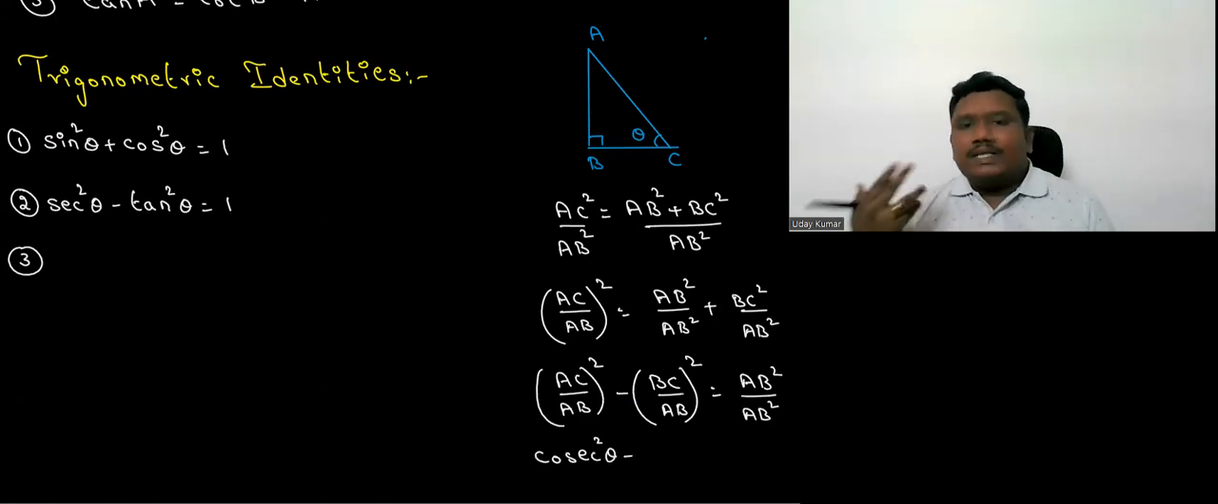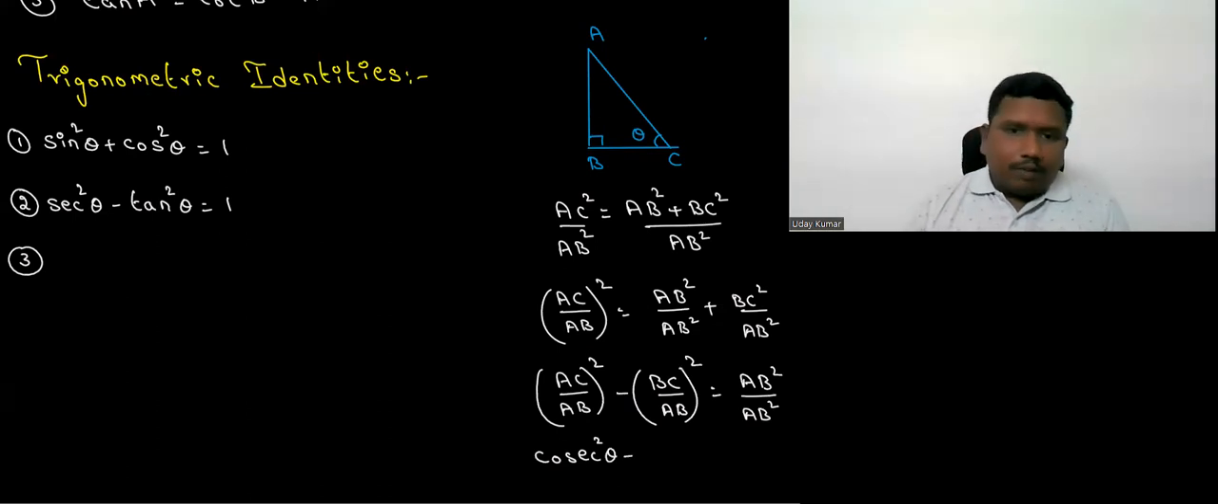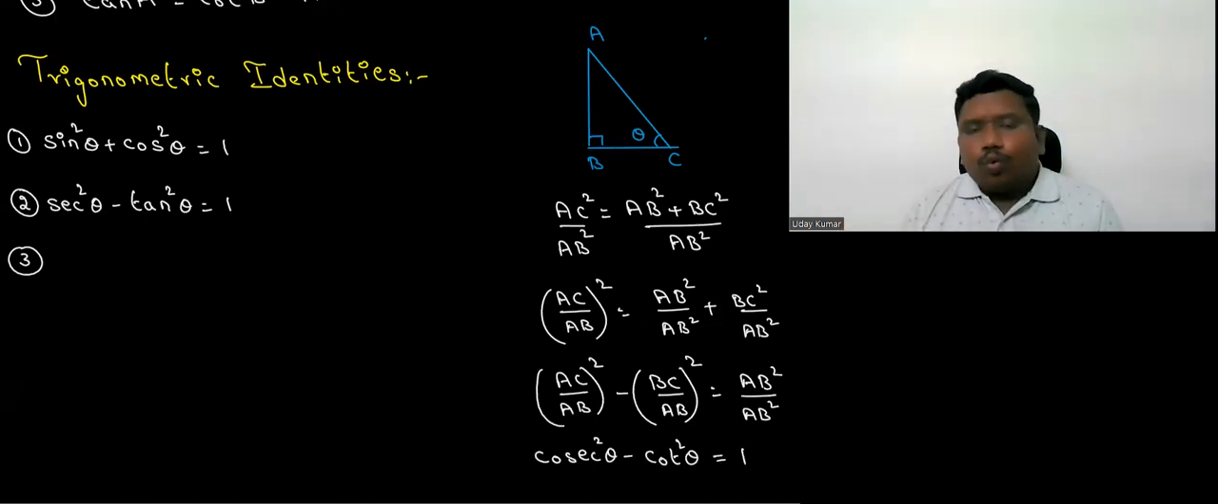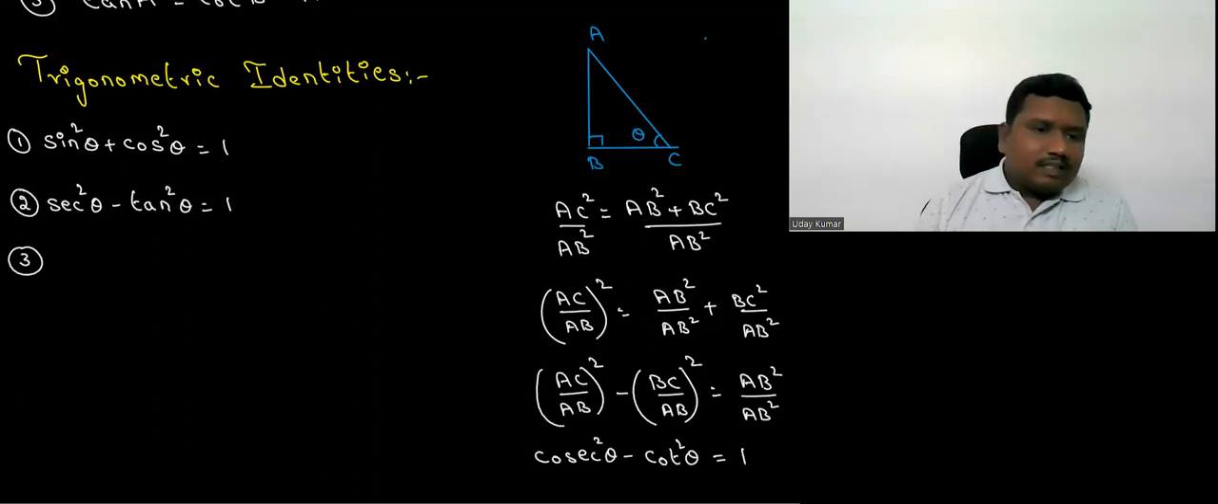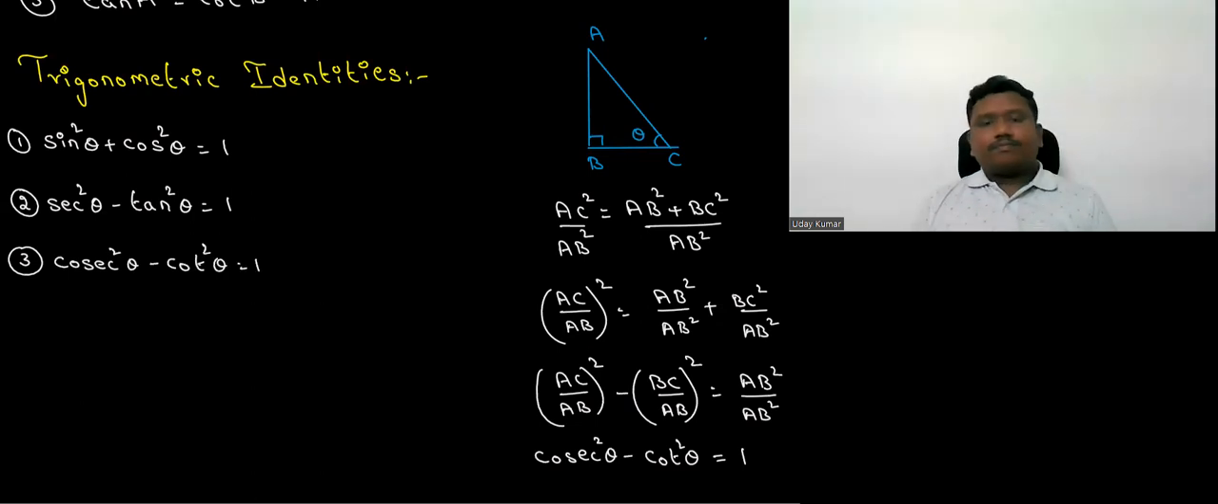BC by AB whole square. BC means adjacent side to theta. AB is this one, opposite side, which means cot square theta. We knew well, adjacent by opposite is cot. And RHS is 1, because AB square gets cancelled. This is the third trigonometric identity: cosecant square theta minus cot square theta is equal to 1.